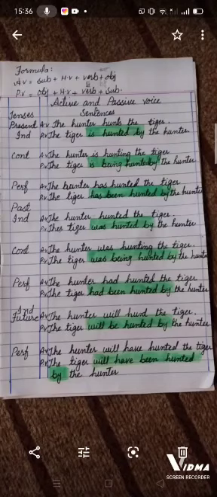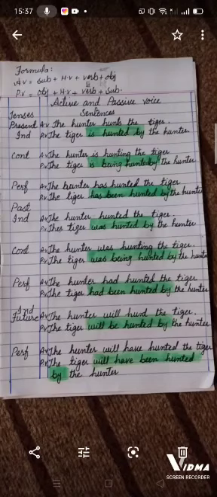So the sentence will be changed like the tiger had been hunted by the hunter. In future indefinite tense, we use the helping verb will and shall with the first form of the verb, like the hunter will hunt the tiger. But in passive voice, we add will and shall, we add the word be, B-E, with the third form of the verb. We will change the future indefinite tense in passive voice like the tiger will be hunted by the hunter.